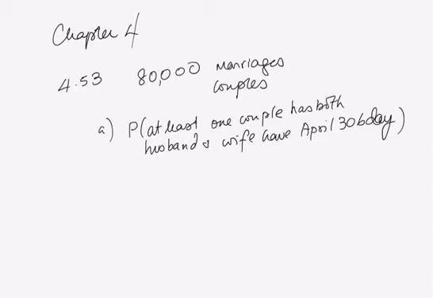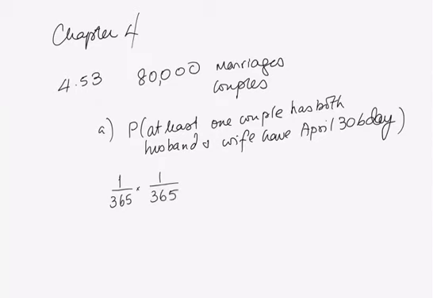Okay, so how do we do that? First, let's figure out what's the probability that for one couple, both their birthdays are on April 30th. So what would that be? What's the probability that the man has his birthday on April 30th and his wife has her birthday on April 30th. We're just going to assume 365, and the probability that both husband and wife have their birthday on April 30th will be 1 over 365 for the husband and, with their independent birthdays,